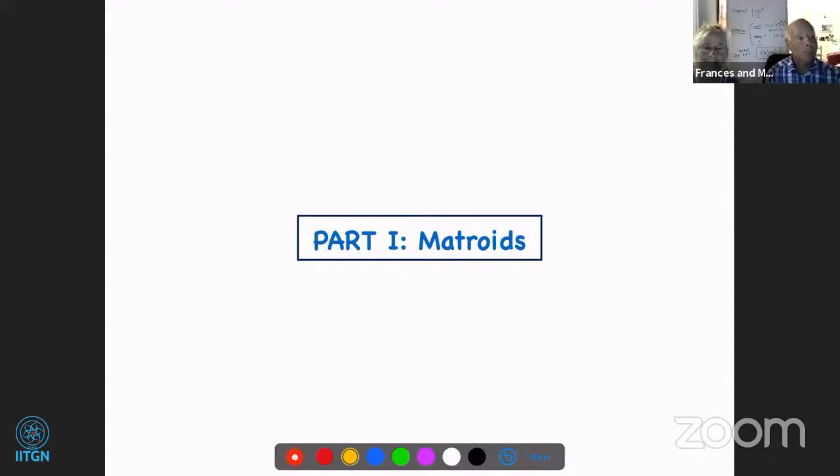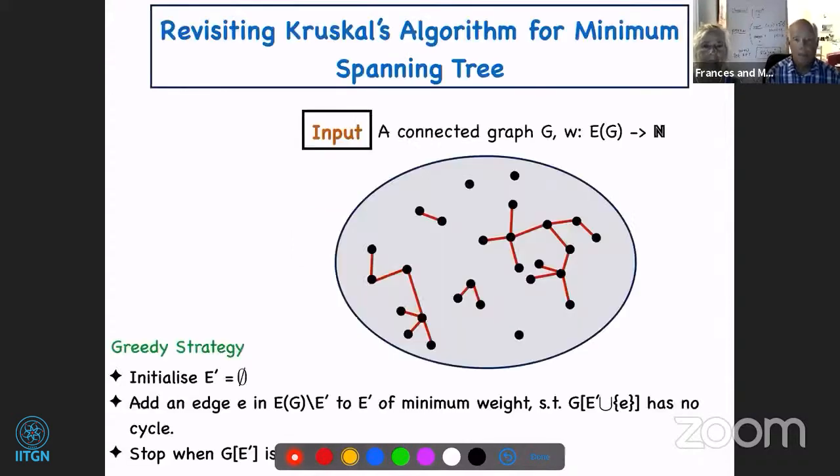So going back to our algorithms 101 course, recall that in the minimum spanning tree problem, we are given a graph G and we have a weight function on the edge set of the graph. And the objective is to find a spanning tree of this graph that has minimum possible weight. So let us recall how our algorithm worked for minimum spanning tree.